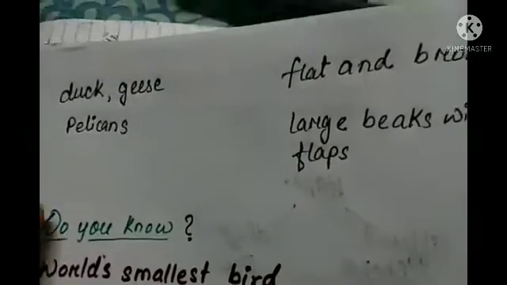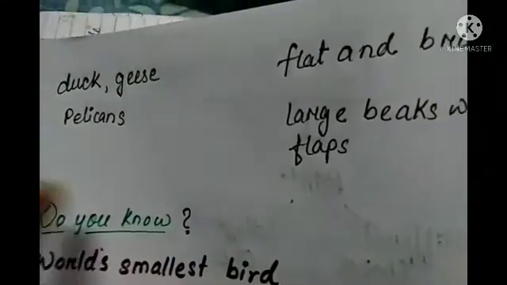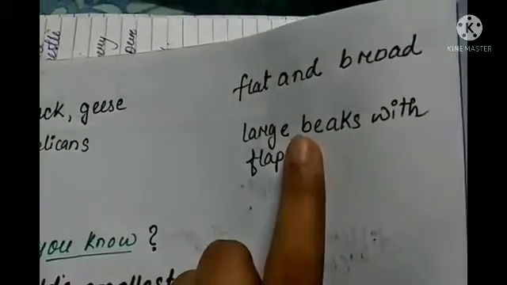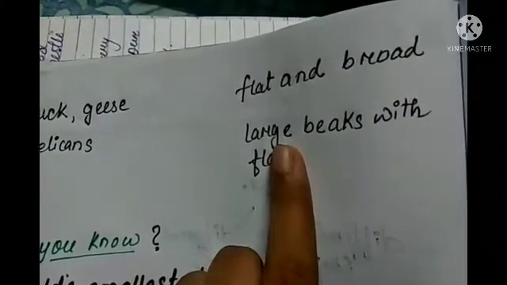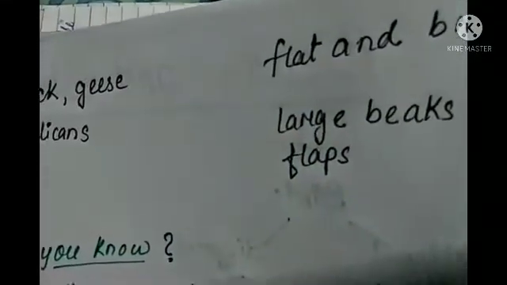Next one is the pelican. Pelicans have a large beak with flaps, which allows them to take in the fish in the mouth and swallow it after the water is drained out of the beak.